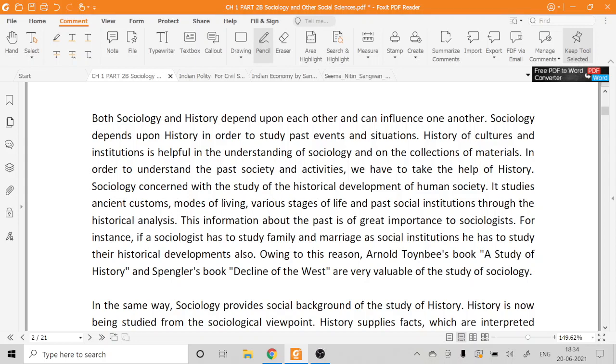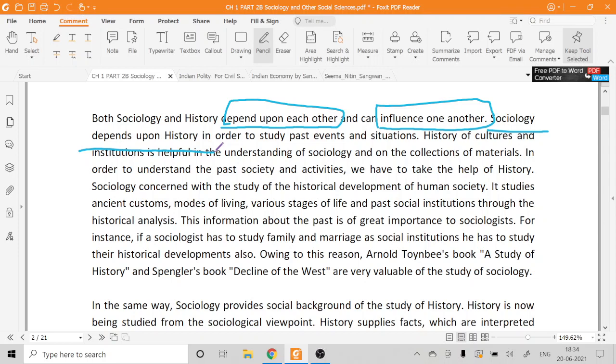Then if we talk about sociology and history, they both depend upon each other and also can influence one another. This is very important for you to understand. Now we have already seen that sociology and history are both dependent on each other, and obviously they can also influence one another. Sociology depends upon history. Why? Because we have already understood with examples that we need the records or the facts from history in order to study the sociological aspect or analyze it